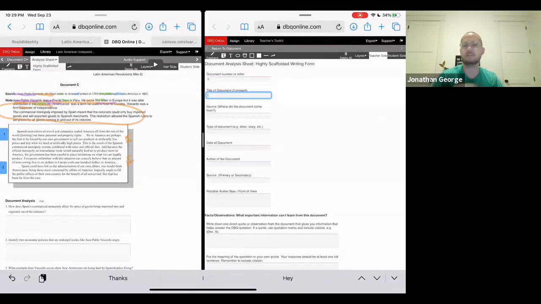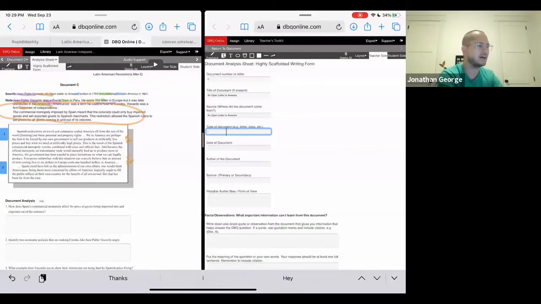Okay, title of the document. Not all documents are going to have a title, but for me, I'm looking at this and I see An Open Letter to America. That's what I'm going to put. Source: I'm going to put the same thing, honestly, An Open Letter to America. This is from Juan Pablo Viscardo, so I'm going to put that same exact thing, because that's what it's from. I'm going to copy that from the space above it.